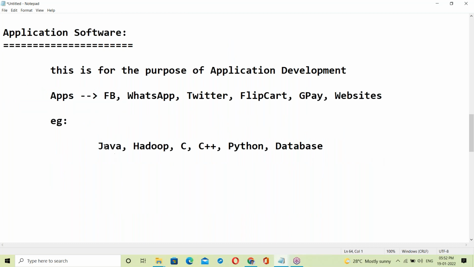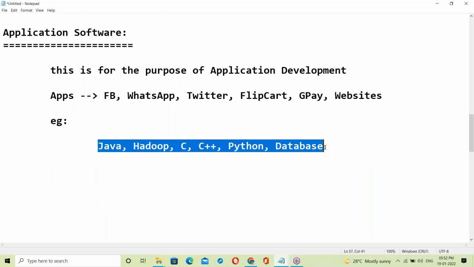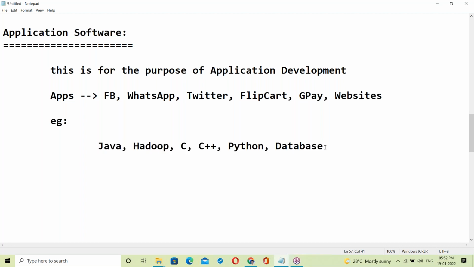In software, there are around 100 technologies. There are some languages, some tools, some packages, different kinds of things in software.